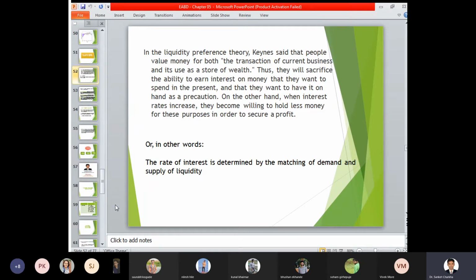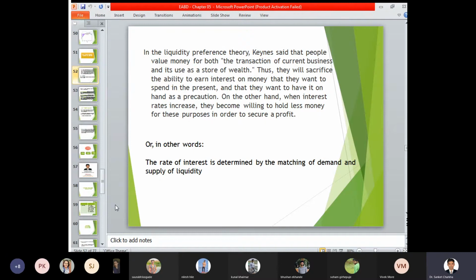So there are different types of avenues in which you can invest a certain sum of money. If money gets invested in a certain venture, then accordingly it creates revenue for you, a source of earning for you. But if money is kept as a holding, wherein you are holding the cash in liquidity form, then it will not generate revenue for you, and the rate of interest is also lost by that particular individual.